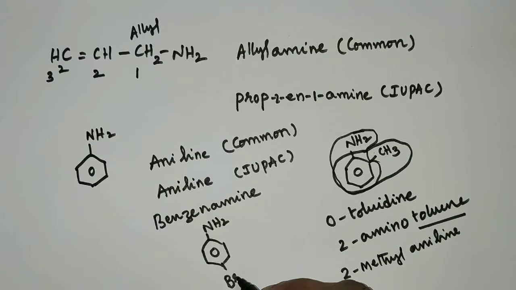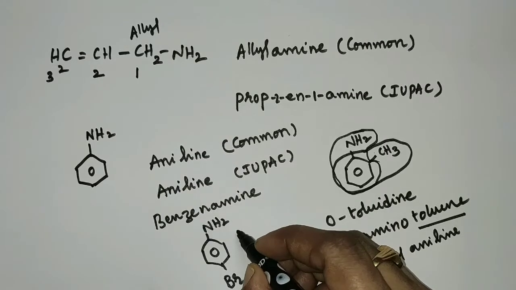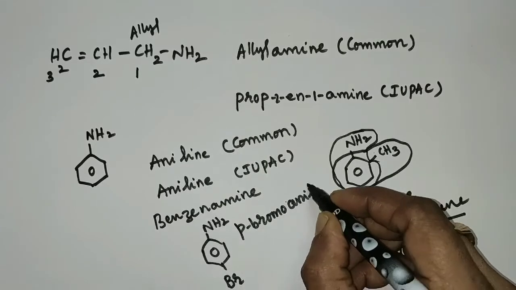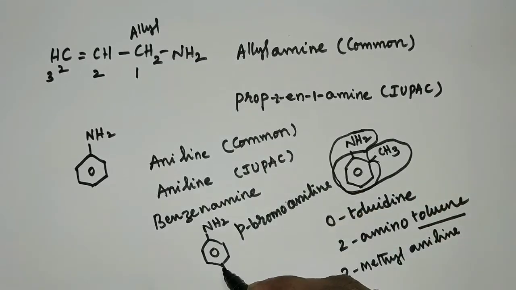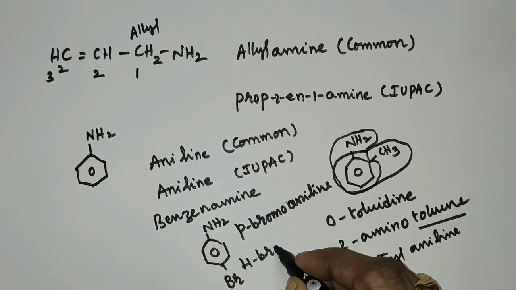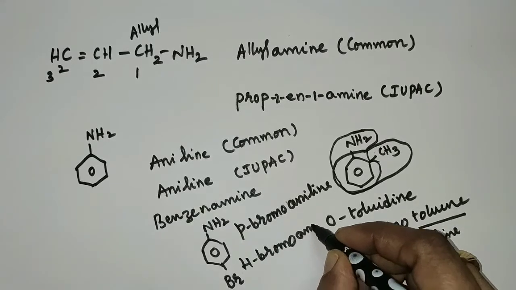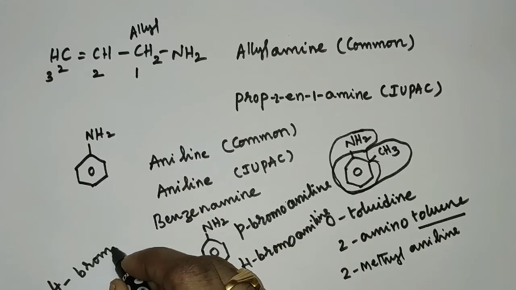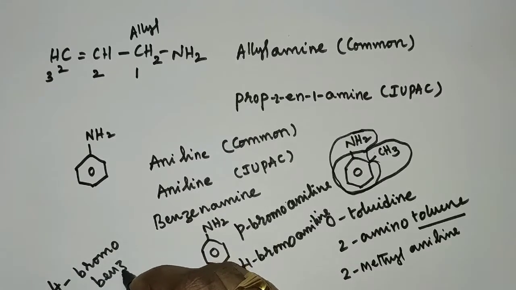In this, bromine is bonded at para position of aniline. So the common name is para-bromo-aniline. This para position is the fourth place to the NH2 group. So the IUPAC name is 4-bromo-aniline or 4-bromo-benzenamine.